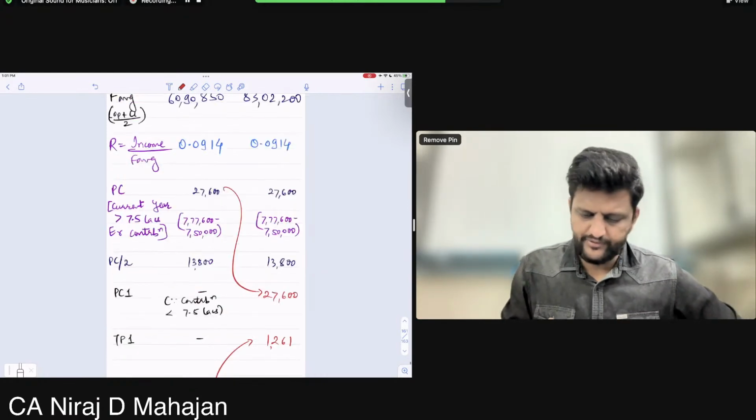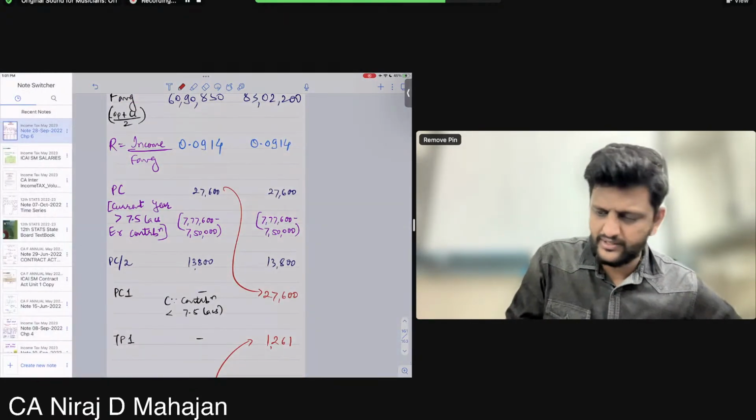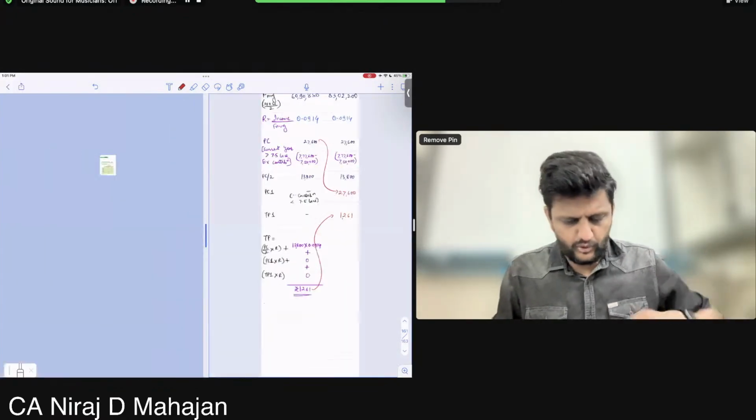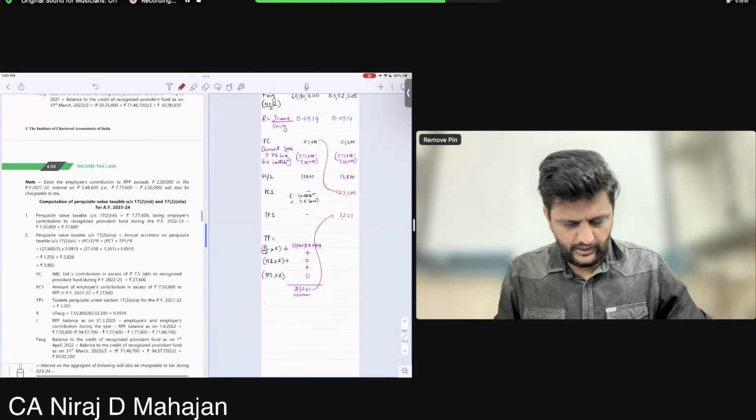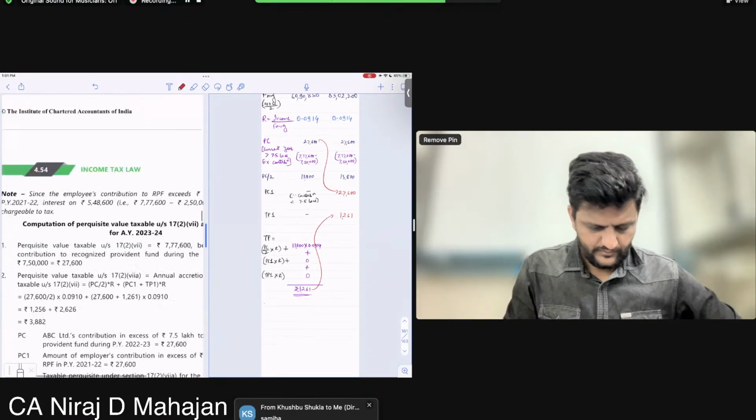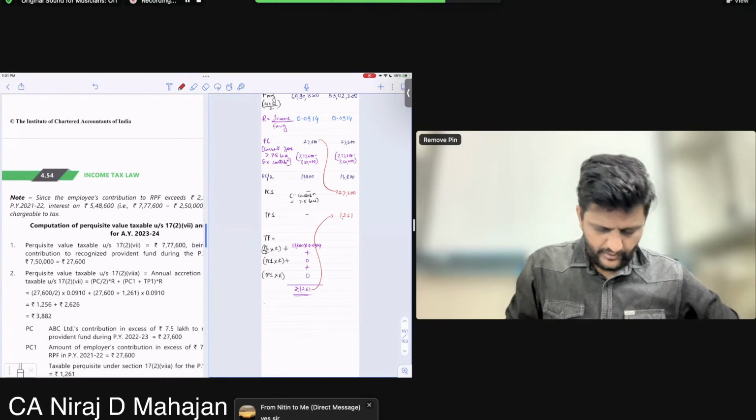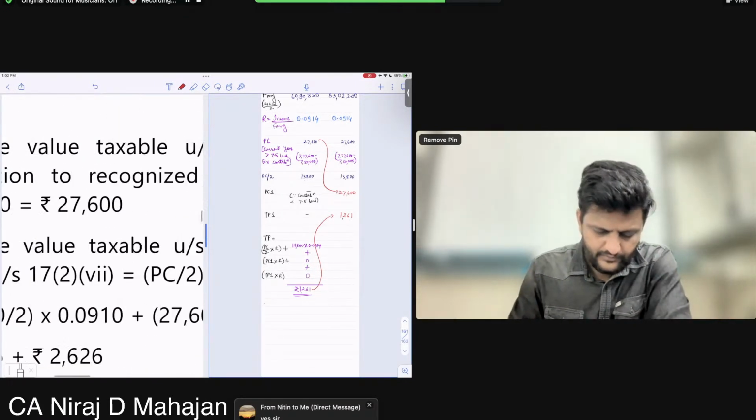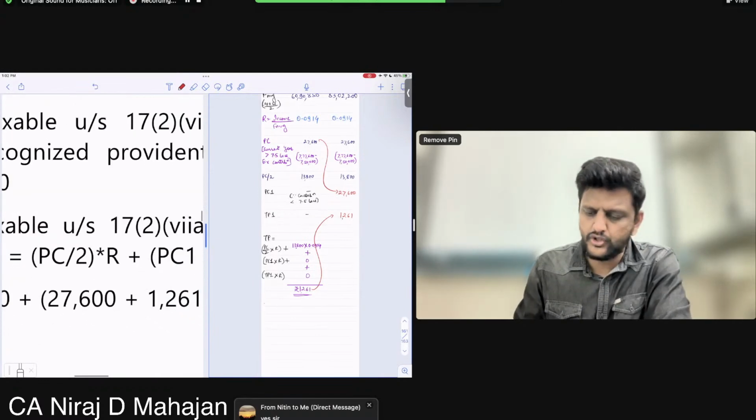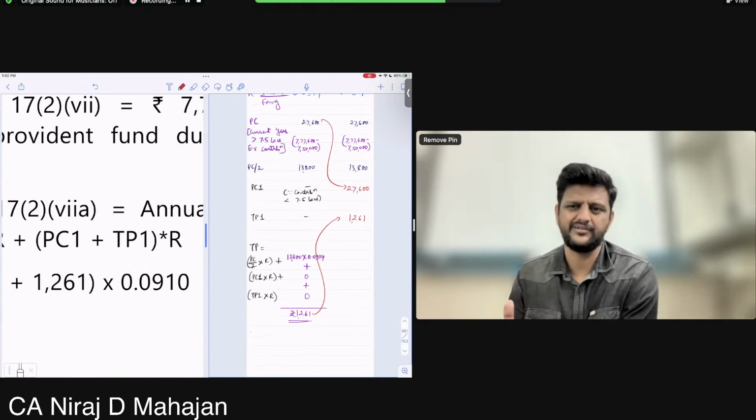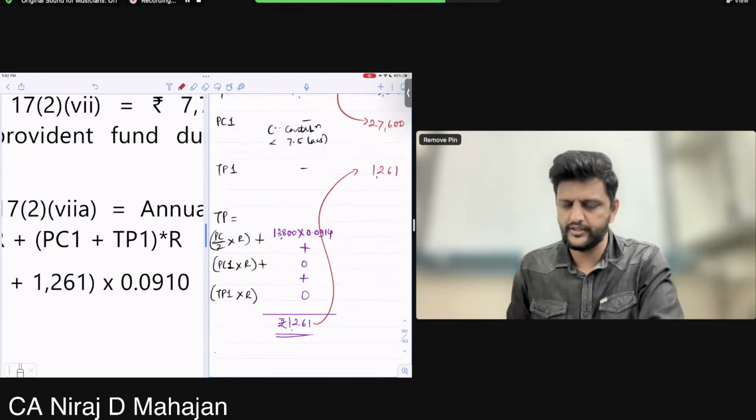Do we have PC by 2? Everything is same. Children, tell me, Mansi, understood? Khushbu, Nitin, speak up. Ready? Check here. This we have done: 27,600 divided by 2, so we are doing that into R. 27,600 also into R. And 1261 also into R. It is just mathematical calculation, nothing great. Understood, everybody?